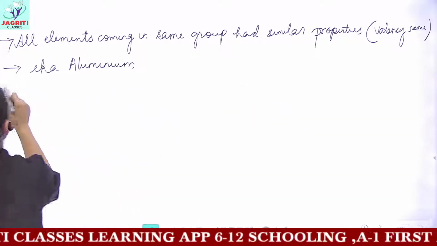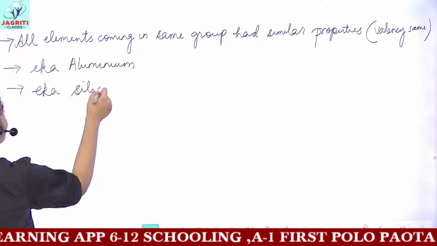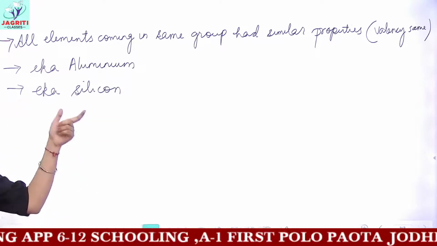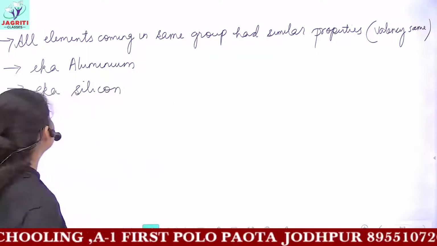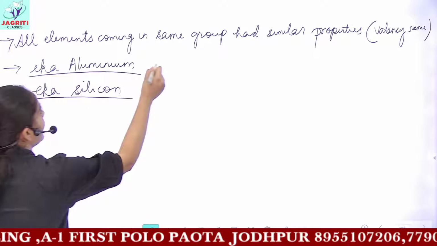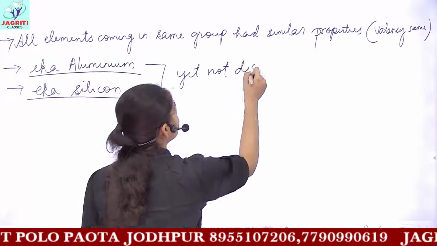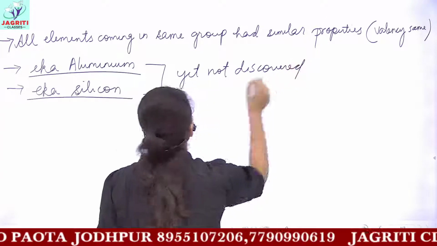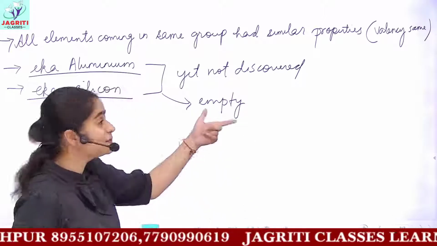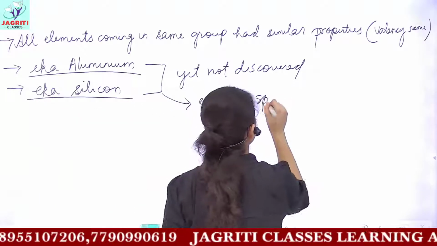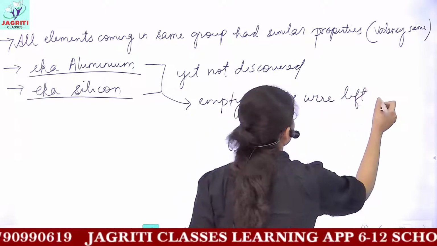Then he also proposed a term, eka-silicon. That is, the element which would be discovered after silicon. So these terms, and he also said that these elements were not yet discovered, but empty spaces, or you can say vacant spaces, were left for them. Empty spaces were left for these elements.